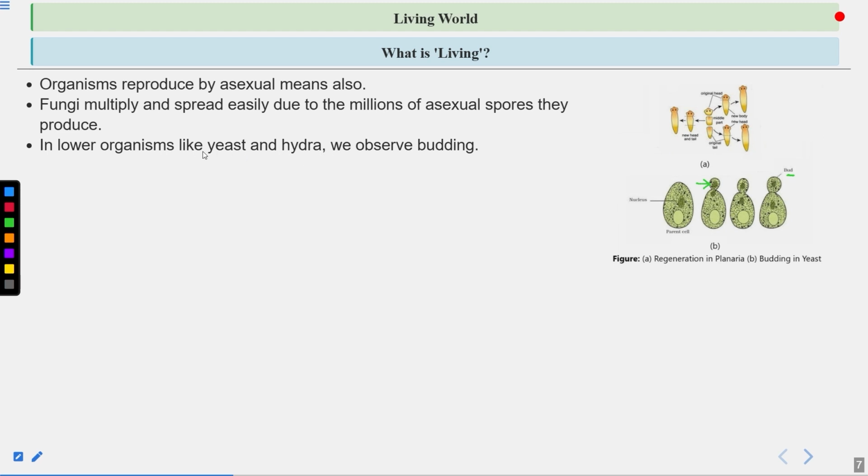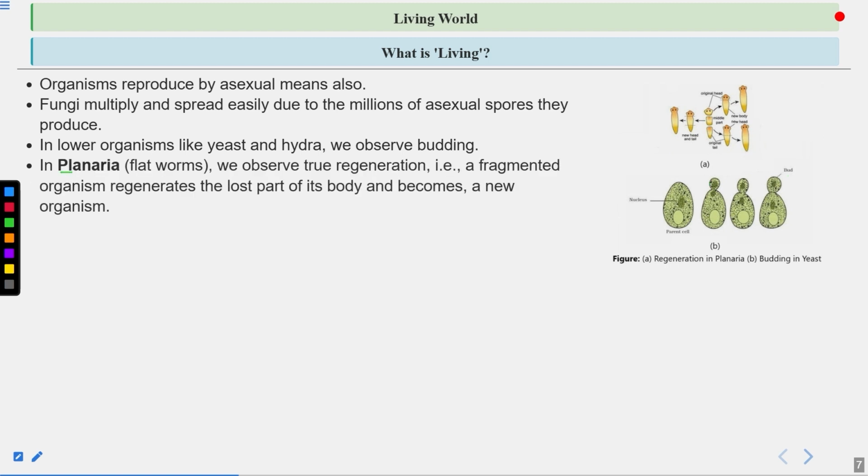Yeast is also a fungus. It is a unicellular eukaryote, so it is an exception in the kingdom Fungi. Then in planaria, which are flatworms, we observe true regeneration. So planaria can regenerate from small fragments. A fragmented organism regenerates the lost part of its body and becomes a new organism.